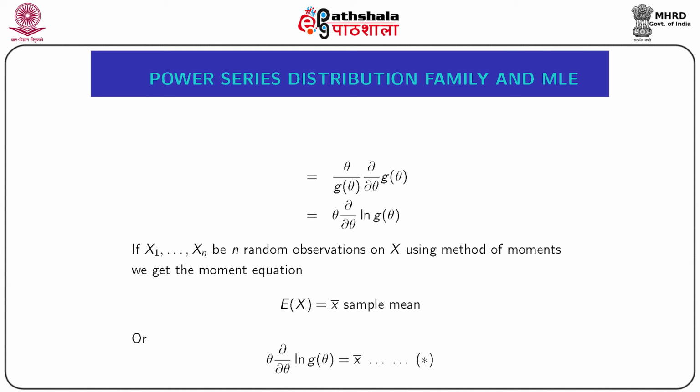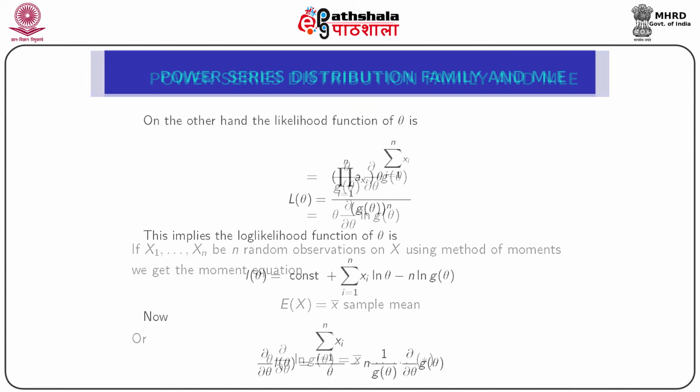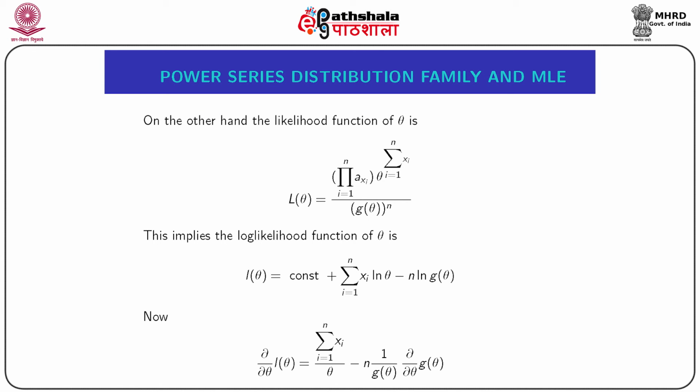Now, if x1, x2, ..., xn are n random observations on x, then using the method of moments, we get the moment equation, that is, expectation of x equal to the sample mean x bar, or theta into del del theta log of g(theta) equal to x bar. Suppose we denote this equation by star. On the other hand, the likelihood function of theta is L(theta) equal to the product of a(xi) into theta to the power summation xi, whole divided by g(theta) to the power n.